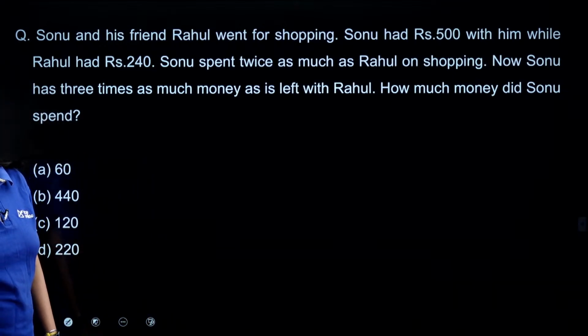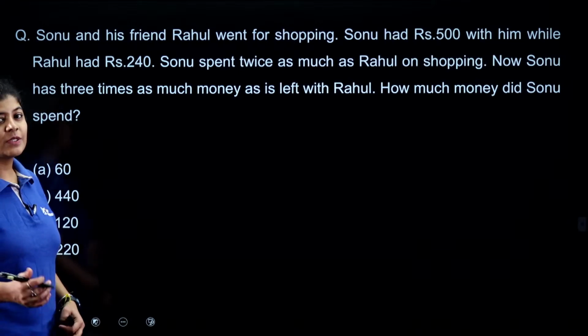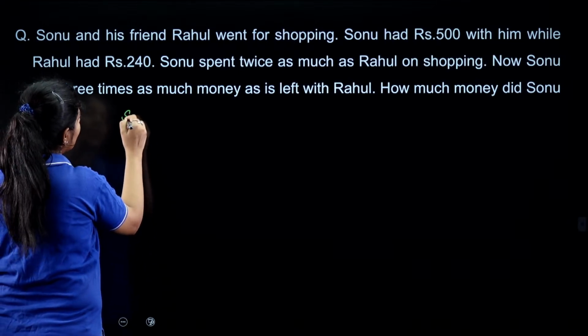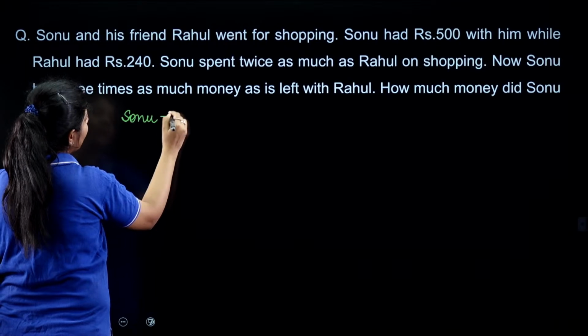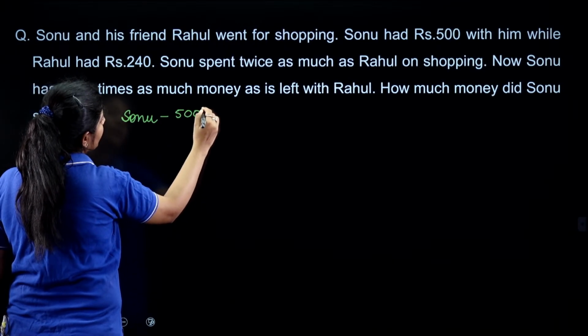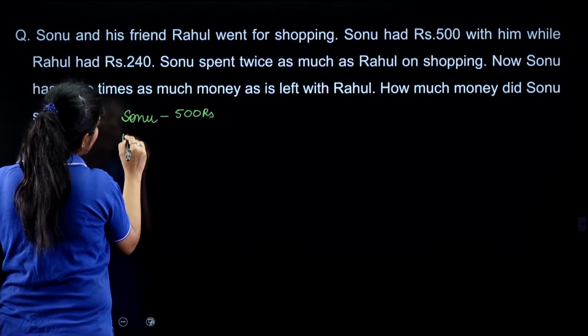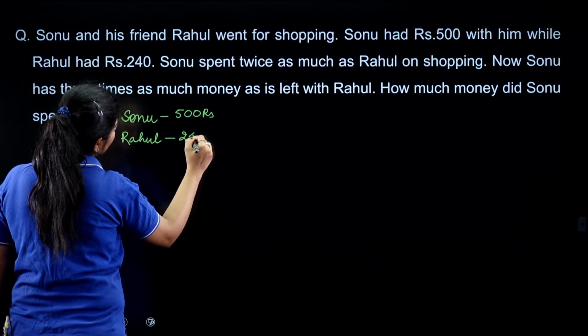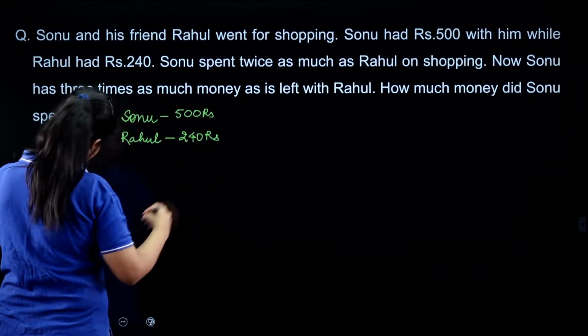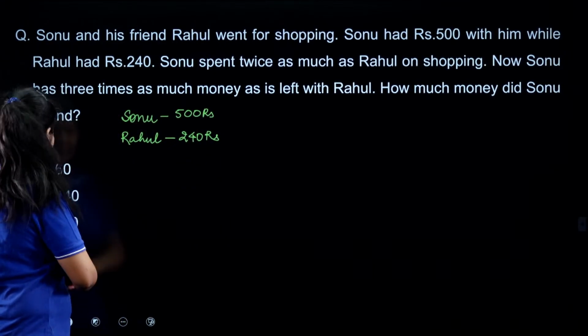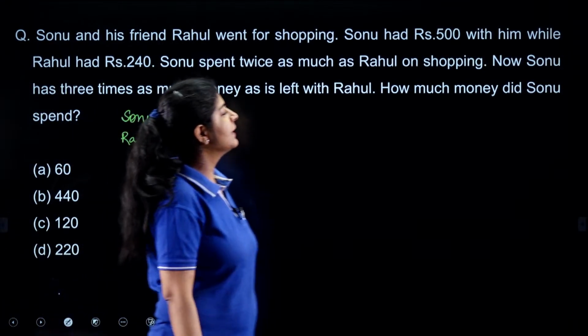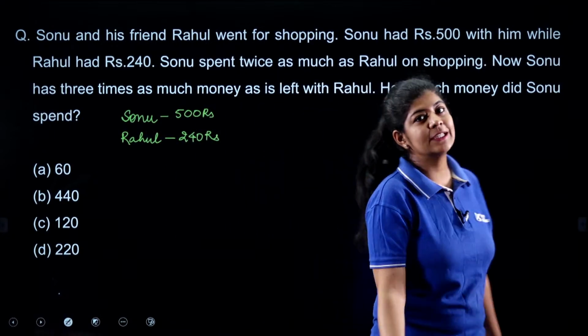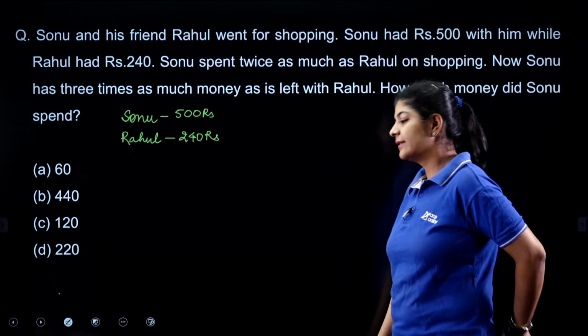Now try to solve this particular question. The question is very simple. In the initial level, Sonu has 500 rupees and Rahul has 240 rupees. They spend some amount, and in the end we simply need to find out how much money Sonu spent.